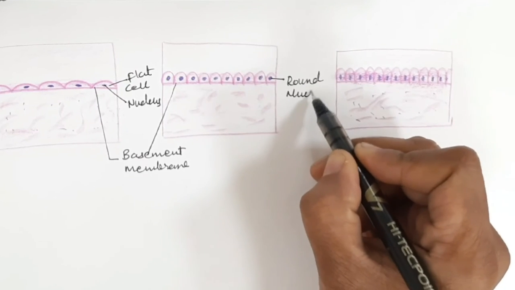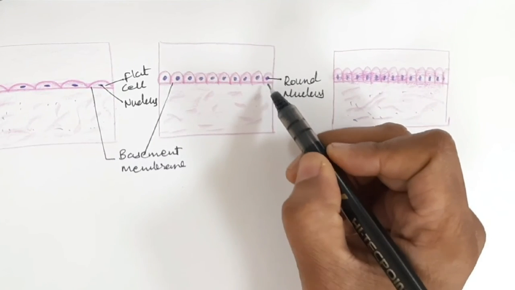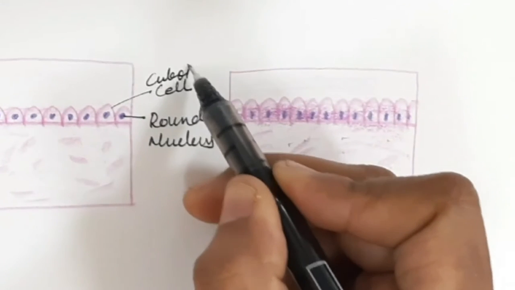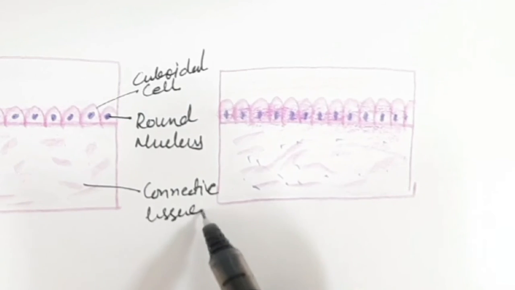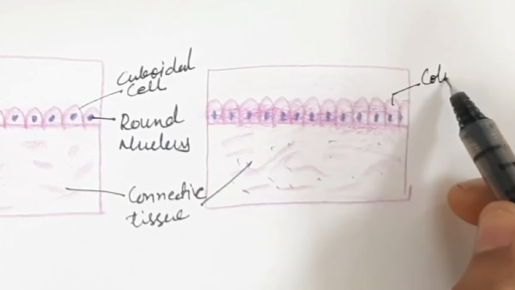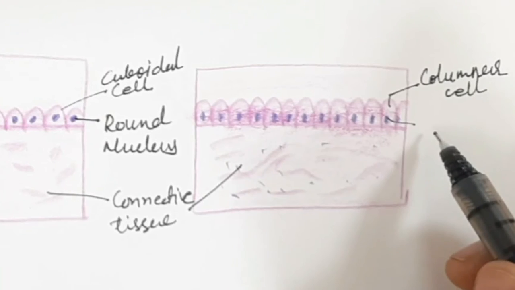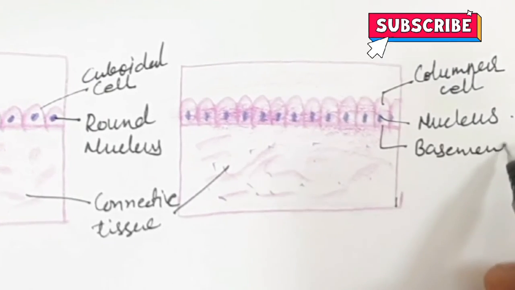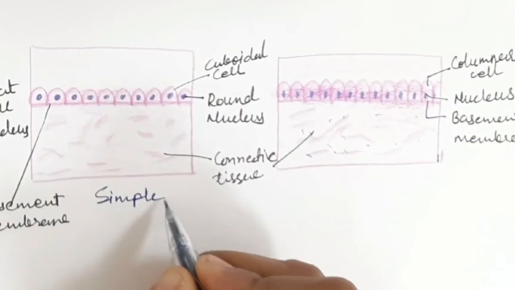Functions of the epithelium. The first one is protection, as in skin, which protects the deeper structures. The second is that it forms a barrier, a mechanical barrier, so it permits selective substances to cross it. It prevents the entry of viruses, but allows the entry of some lipid soluble drugs. Then absorption: it is involved in the absorption of substances in the intestine, absorbing the nutrients from the digested food.